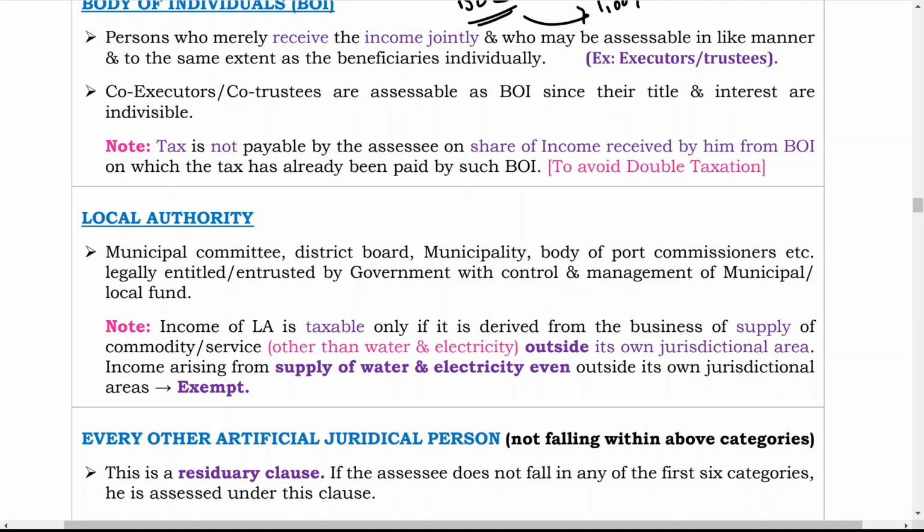Means local authority income is taxable only if it is derived from the business of supply of commodity and service. If any income is received by supplying water and electricity, then it is not taxable, even if it is provided outside the jurisdiction of the particular municipal or local authority. If a local authority is providing any commodity and service, then whatever income is generated by this activity, it is taxable in the hands of the local authority.